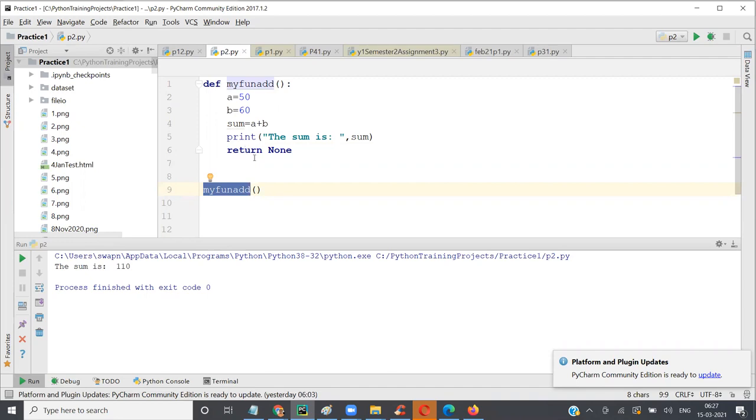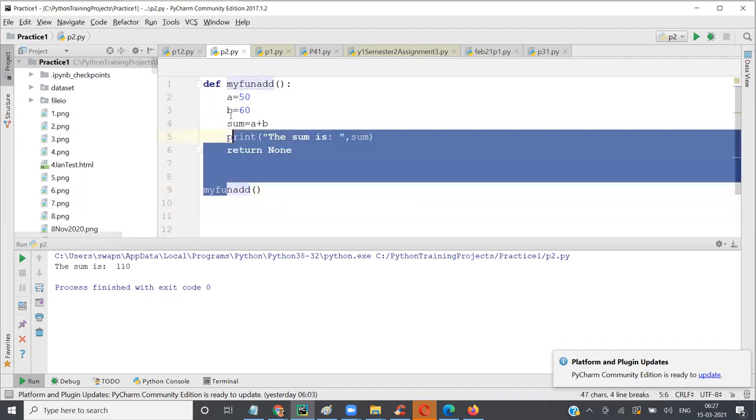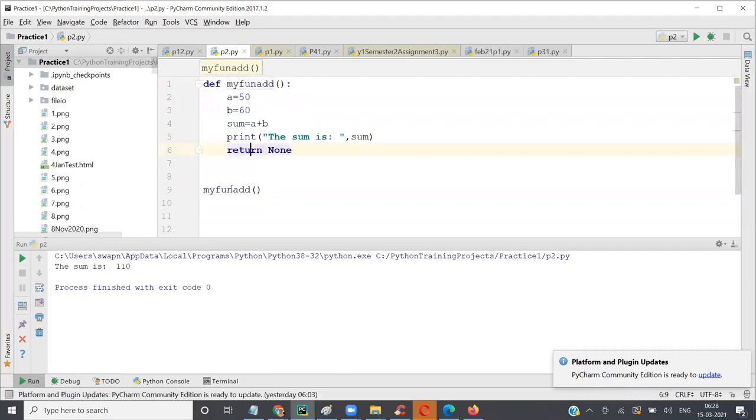So you can have multiple fun add. If this calls my fun add, return will take it back to the same location, the same position from where it was called, right? In this case, I'm saying return none, and when I say return none, it's returning none basically. It's not giving anything back.